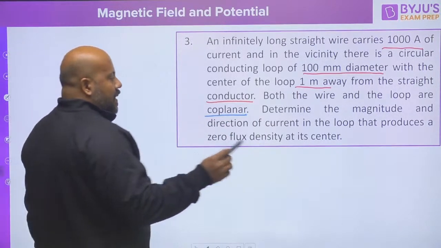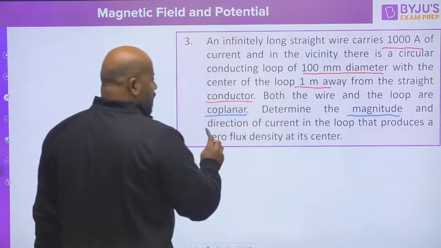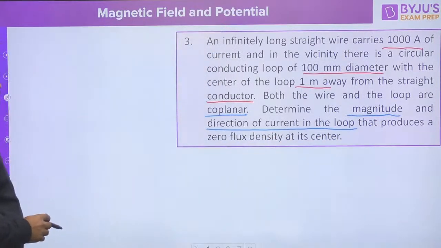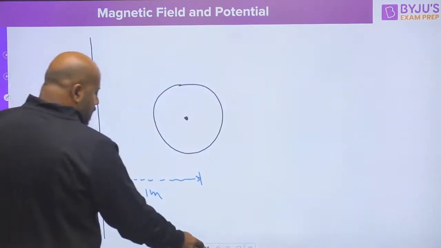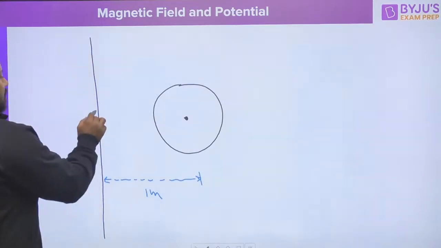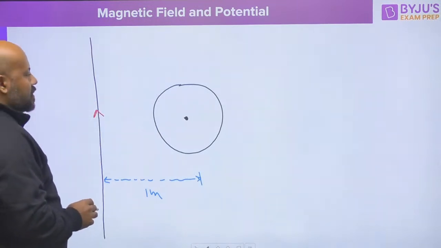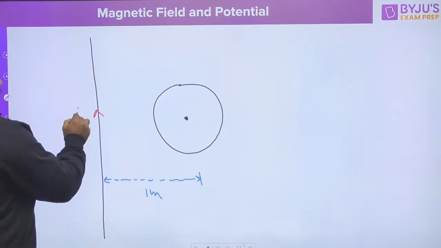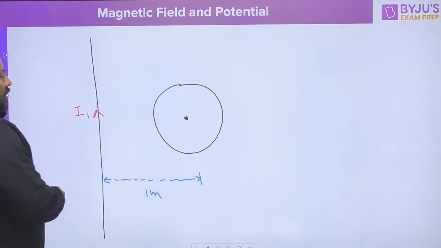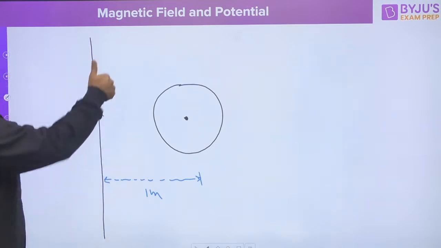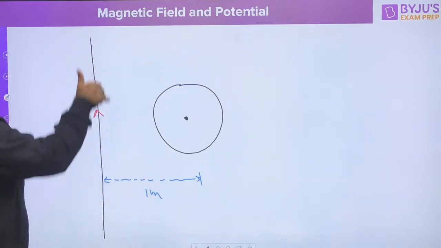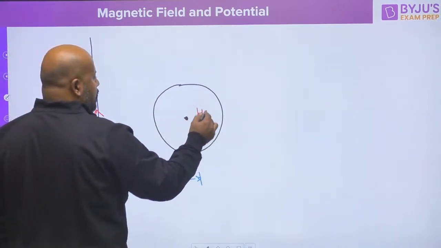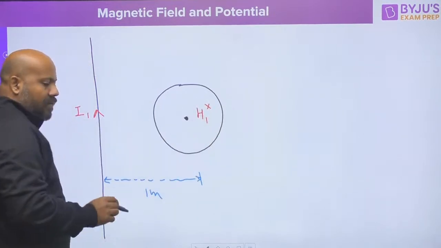He's asking determine the magnitude and the direction of current in the loop so that it produces a zero flux density at its center. Now if you observe what is happening, if the current in the wire is in this direction, if you apply the right hand thumb rule, suppose this is current I1, then the magnetic field because of this current in the wire is going to be into the plane. So this is going to be H1 into the plane at the center of the loop.